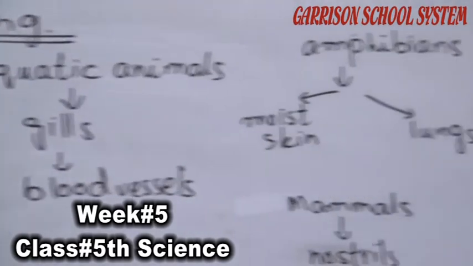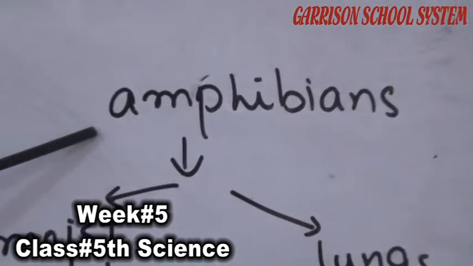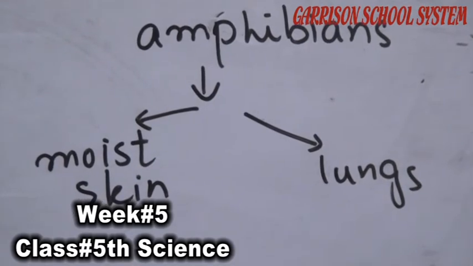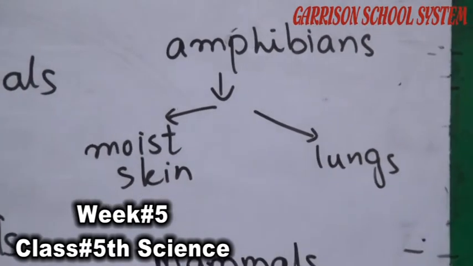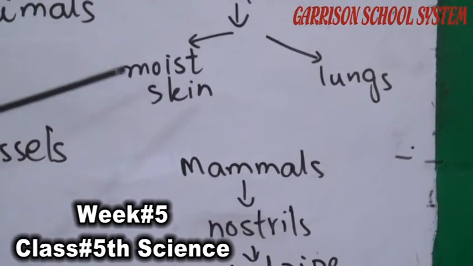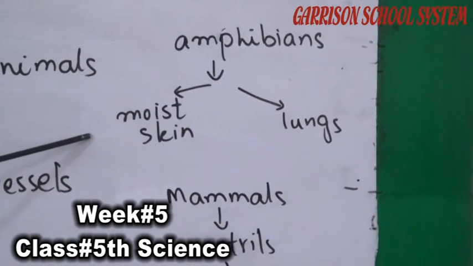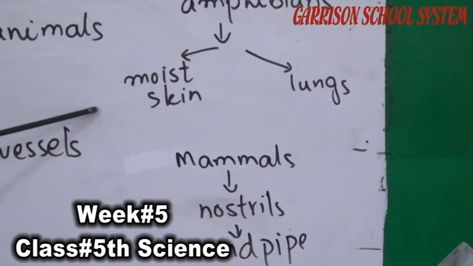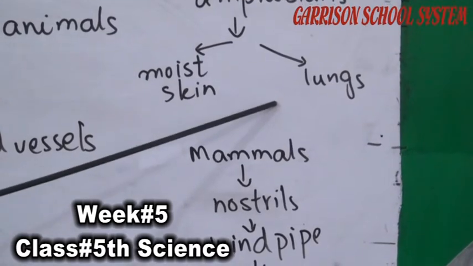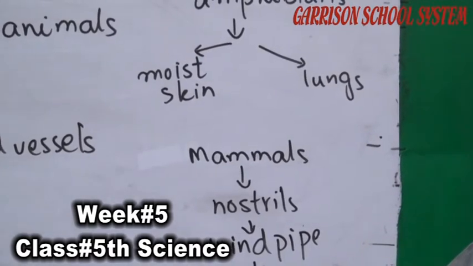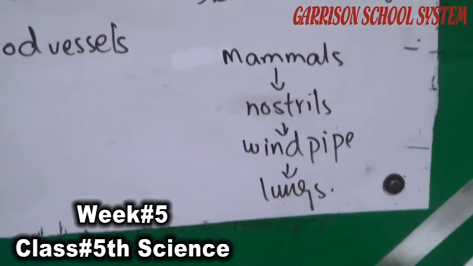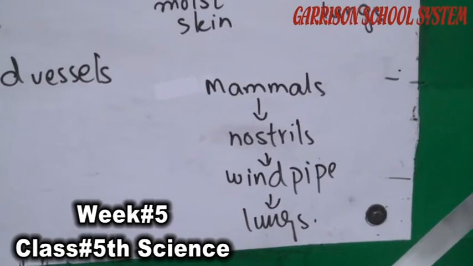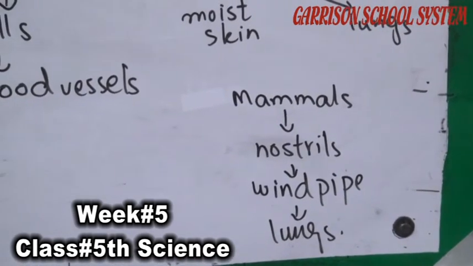After that, the amphibians. Amphibians are those animals which can live on land, meaning on dry areas, as well as in the water. As you can see, I have written on the board, they use two modes of breathing. They have two modes of respiration. One is through the moist skin, and the other is through the lungs. When amphibians are inside the water, they use their moist skin for the exchange of gases, for breathing, for respiration.